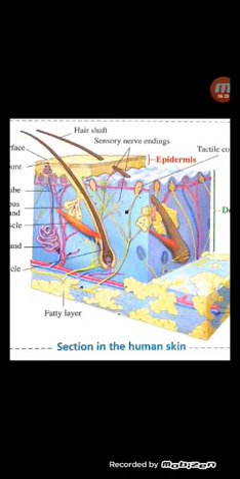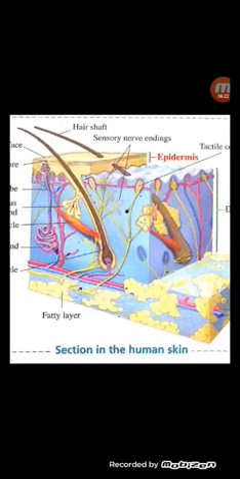The dermis layer is the layer that follows the epidermis, and its proper connective tissue contains sweat glands, fat glands, hair follicles, sensory nerve endings, blood vessels, and fatty cells.